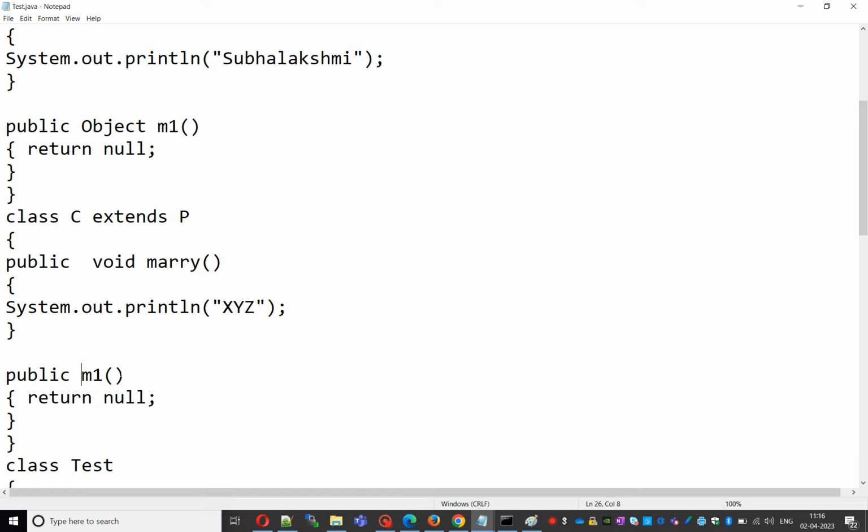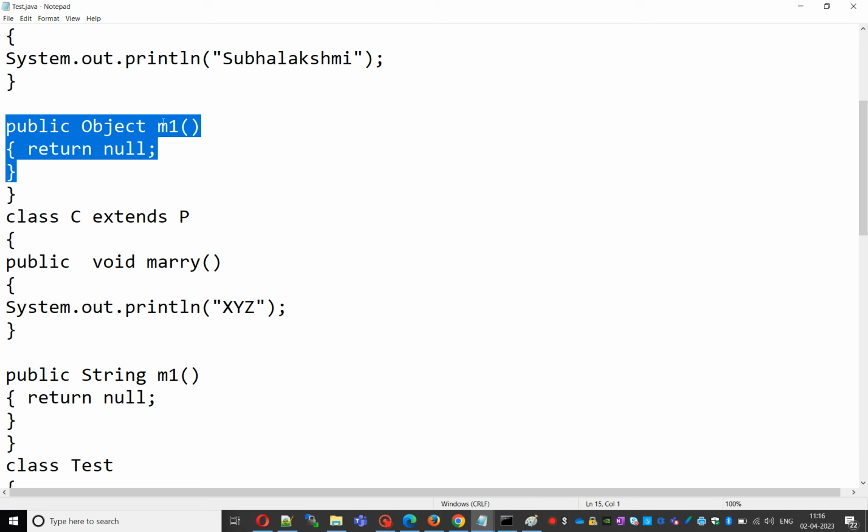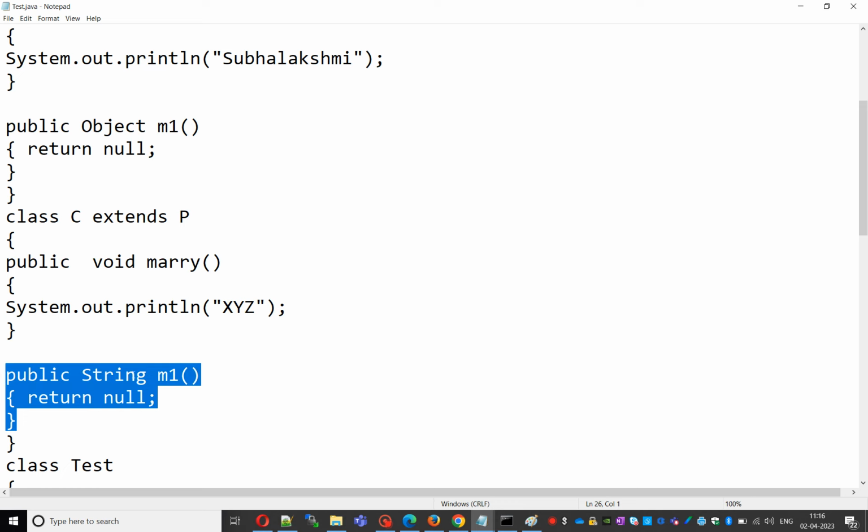If we change the return type, covariant return type means the parent class return type and child class return type have a parent-child relationship. Here the m1 method has return type Object in the parent class. In the child class, the m1 return type is String.